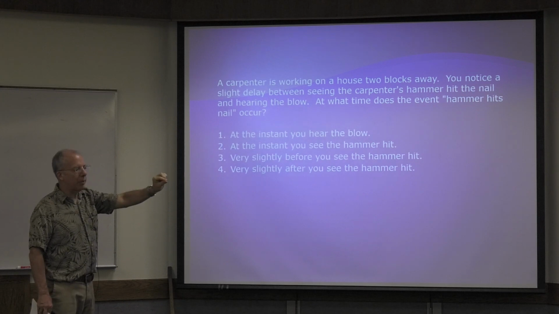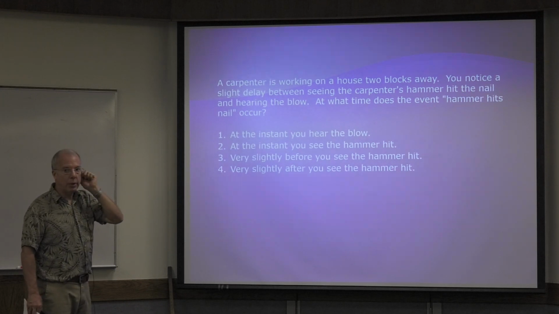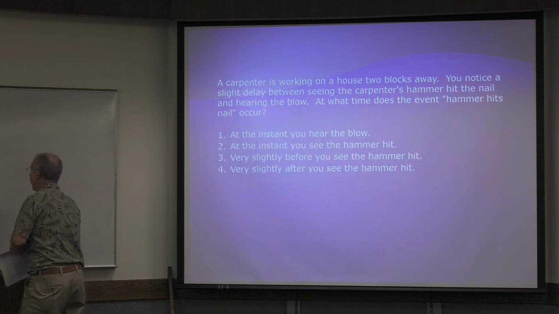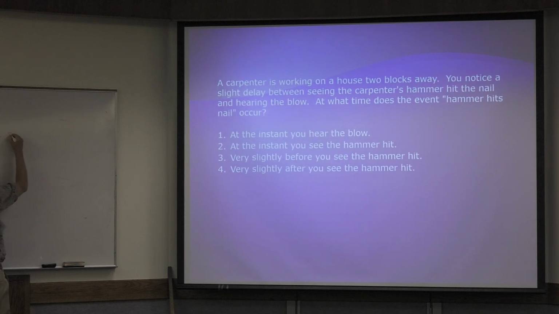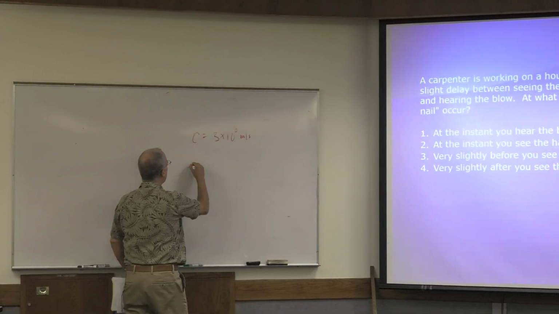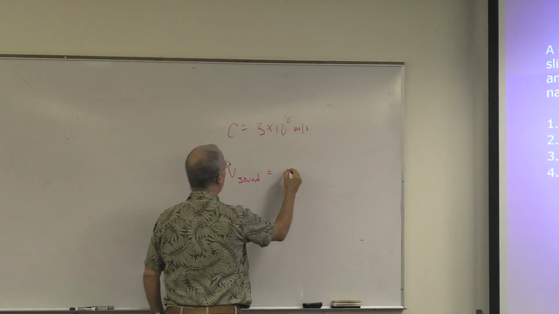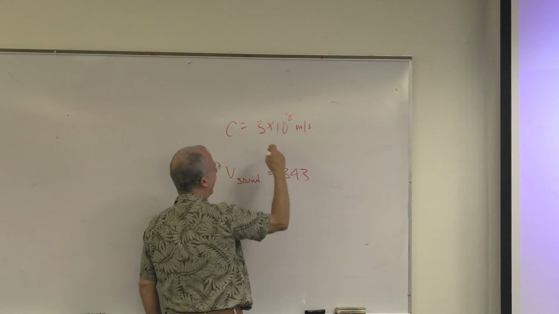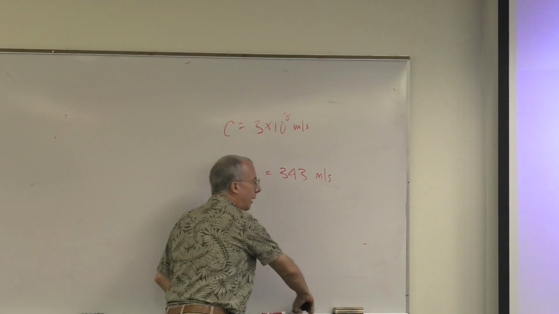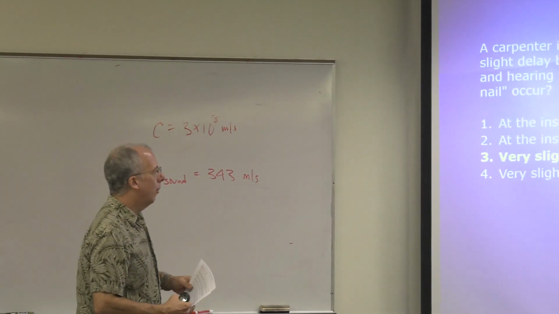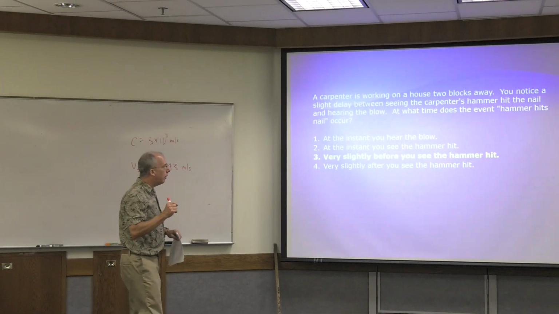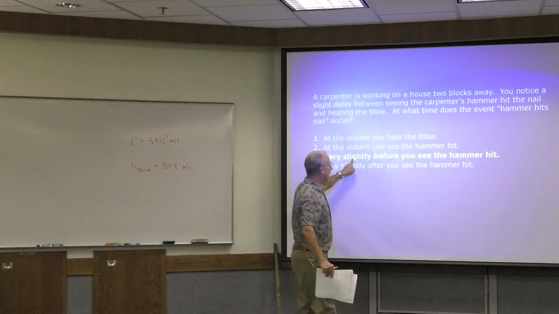Okay, so now there are 2 things here, right? You see something, and that's dealing with the speed of light. You hear something, and that's dealing with the speed of sound. So the speed of light is 3 times 10 to the 8 meters per second. Incredibly fast. Speed of sound is incredibly slow, compared to that anyway, 343 meters per second. All right? Okay, so what's the answer? The event, hammer hits the nail, occurs slightly before you see it.